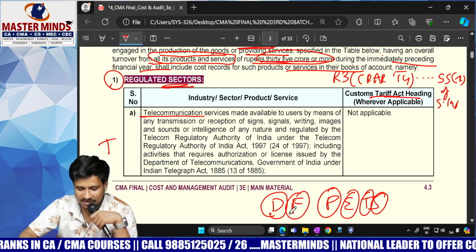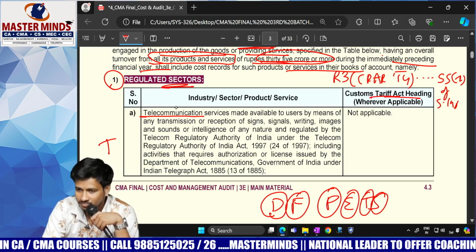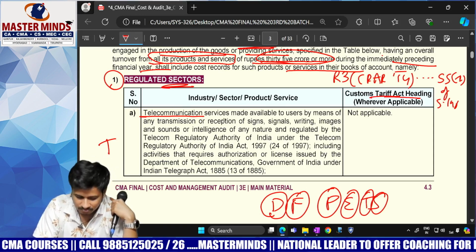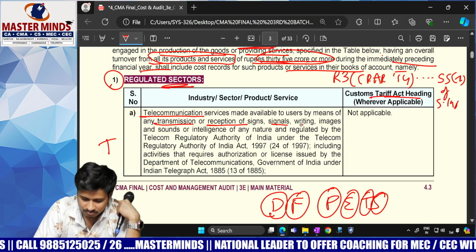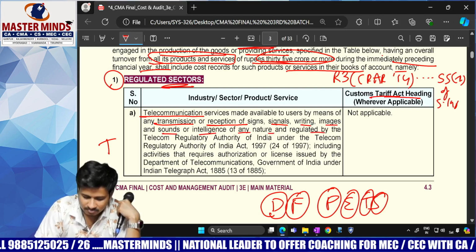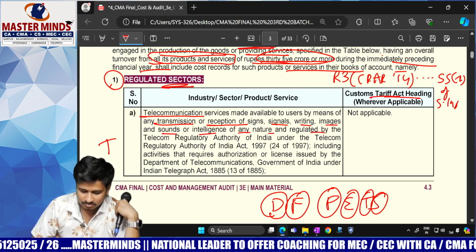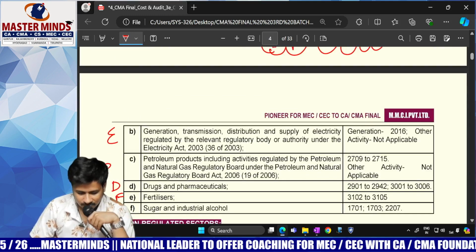Anyways, please start reading. Telecommunication services made available to users by means of any transmission or reception of signs, signals, writings, images and sounds or intelligence of any nature and regulated by the Telecom Regulatory Authority of India.